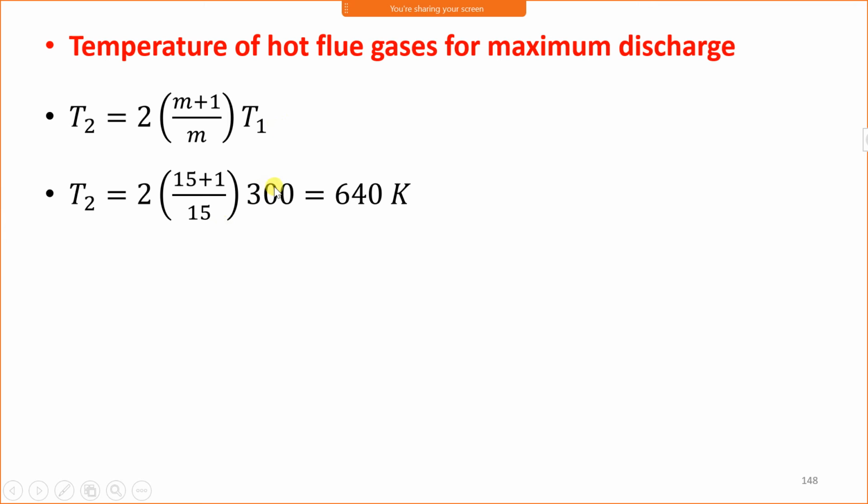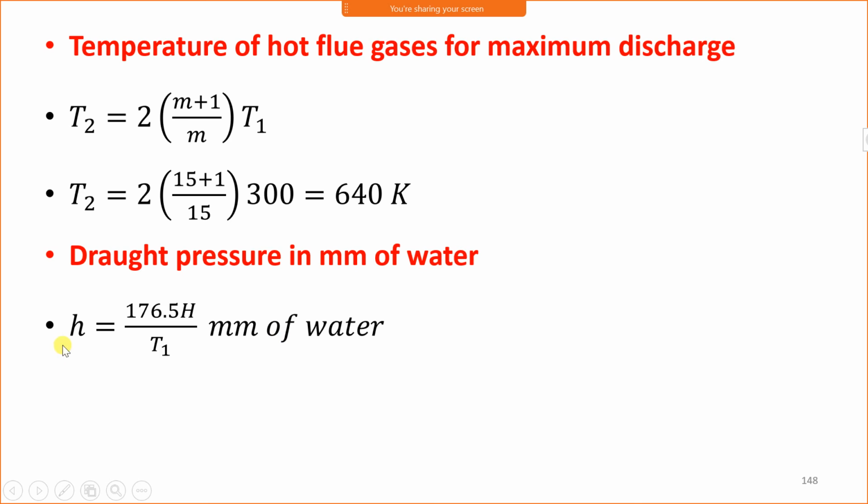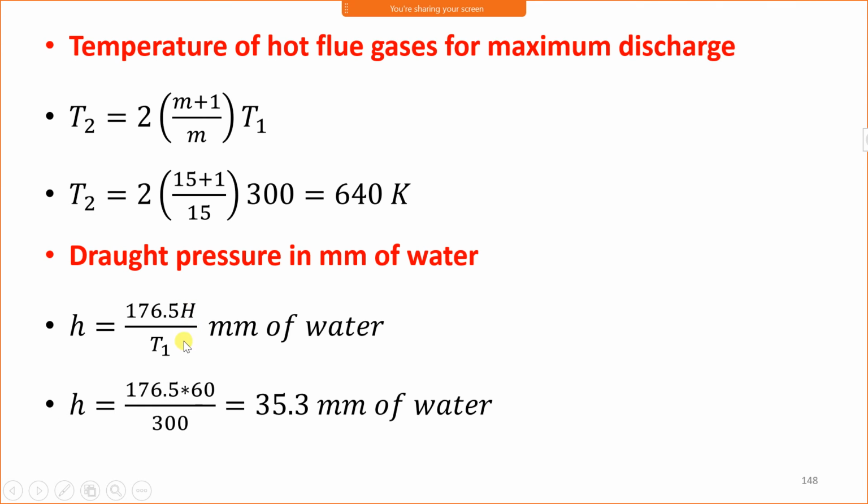T1 is 27 degrees Celsius, which is 300 Kelvin. Then the draught pressure in mm of water, h equals 176.5 H upon T1. With H equal to 50 and 60 given, and T1 as 300, it comes out to be 35.3 mm of water.